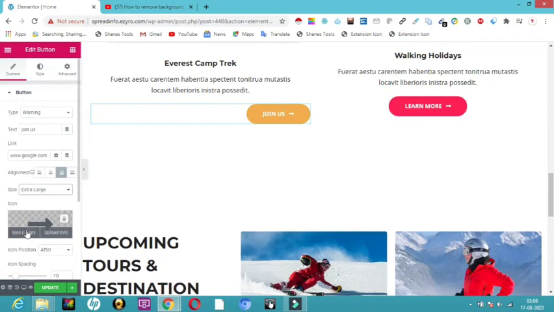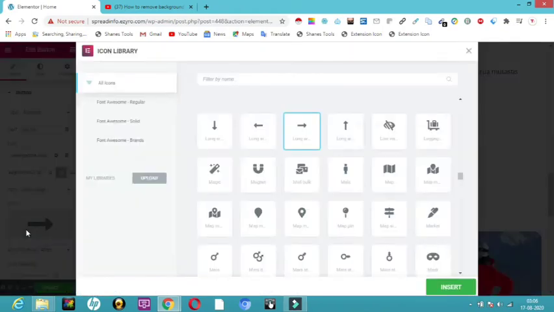So let me just click on icon library. And here you can see, if you want to have a different type of icon, you can use it. I want this type of icon. So like this, I'll just click on insert.